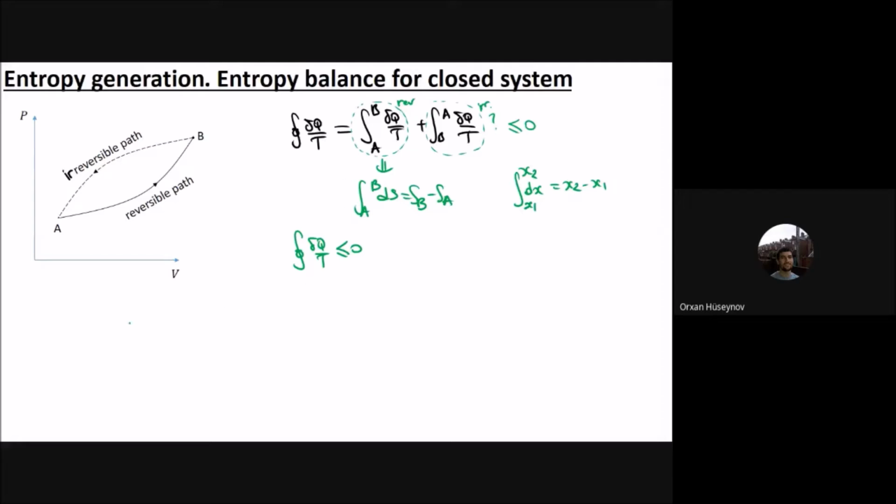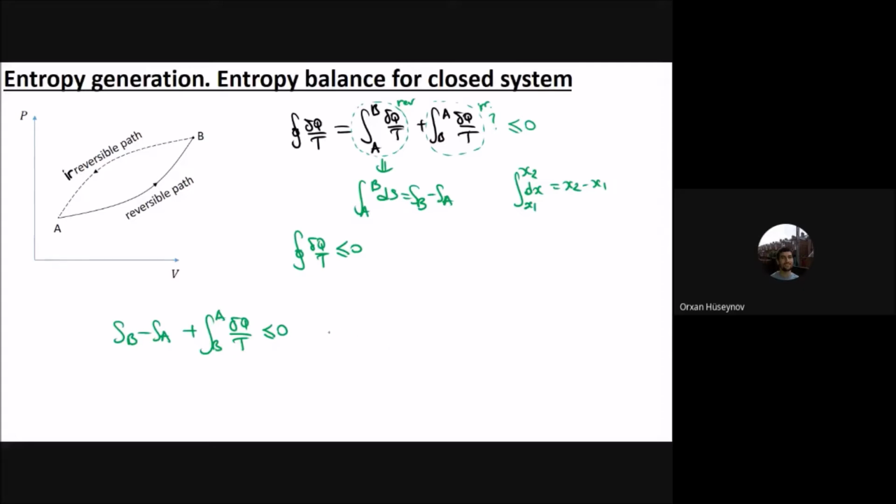Now let's do that. I will write SB minus SA plus the integral from B to A of del Q by T, and this term is equal to or less than 0.